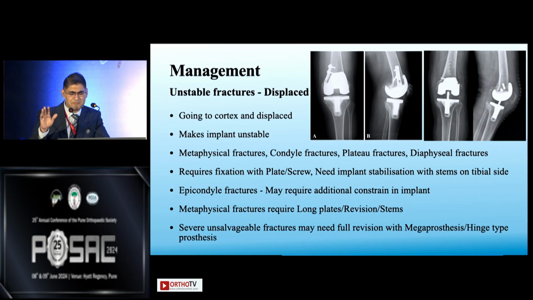Coming to the displaced fractures, these are the ones which are going to the cortex. Displaced fractures make the implant unstable. They require plate fixation or stabilization with the stem on the tibial side. Epicondylar fractures require fixation with the cancellous screws. Metaphyseal fractures, which is already covered in the periprosthetic topic, require long plate or revision implants or the stems. And severe unsalvageable fractures, of course, we can't cover in the same stage. We have to do it as a second stage scenario.